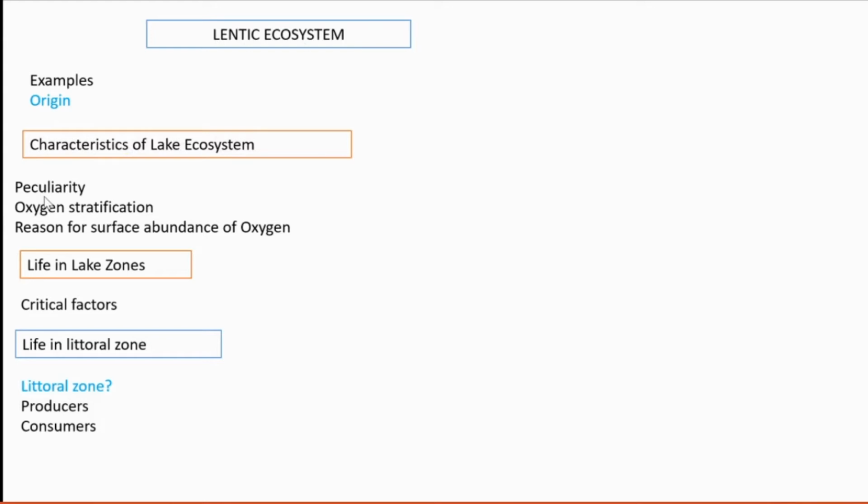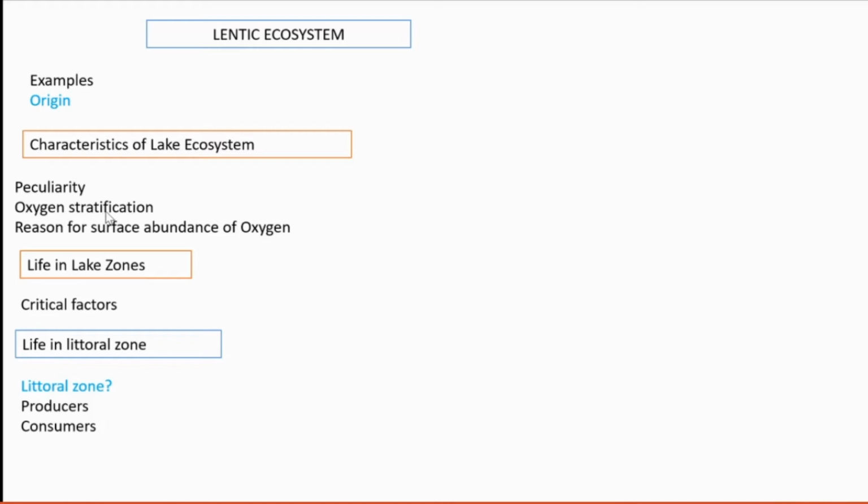Then we are going to see the characteristics of the lake ecosystem. What are the peculiarities? Peculiarities relate to temperature, light and oxygen. All these parameters show a vertical gradation. Oxygen varies with depth. We know that in the surface area oxygen will be more.